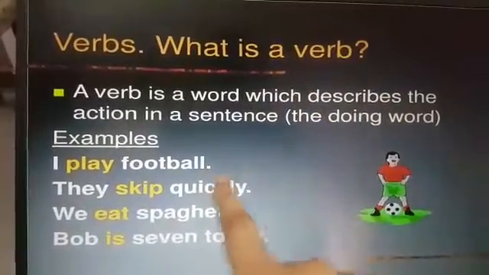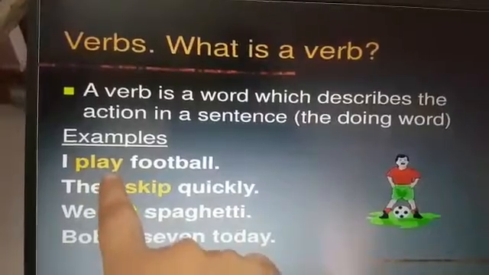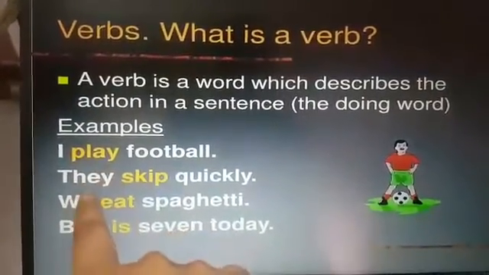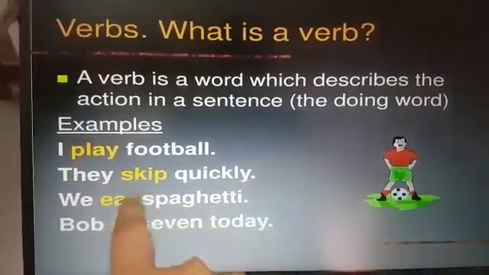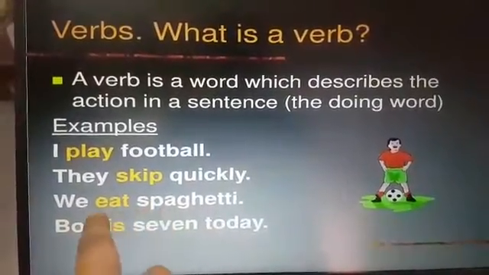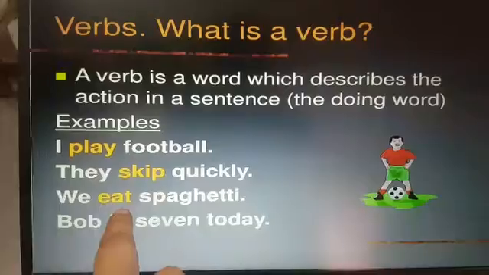I play football. Play is the verb because it is showing the action that is done. They skip quickly. Skip is the action word. We eat spaghetti. Eat is the action word.